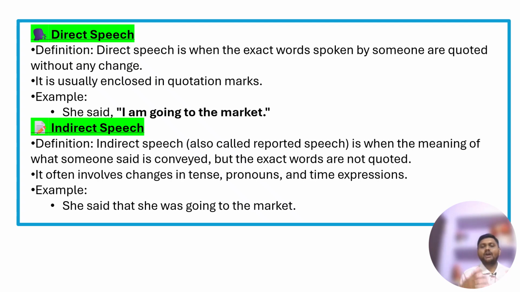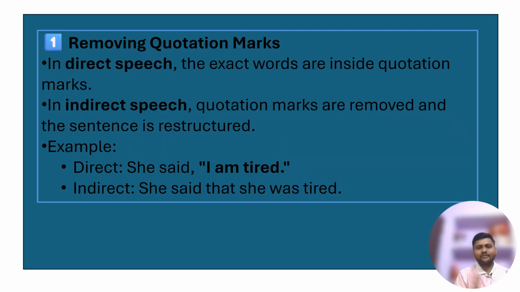And indirect speech is the conveyed meaning of the direct speech, and it involves change in tense, pronoun, and time expression. For example, if the direct speech is she said, "I'm going to market," then the indirect speech would be she said she was going to the market. So we will begin by discussing rules.